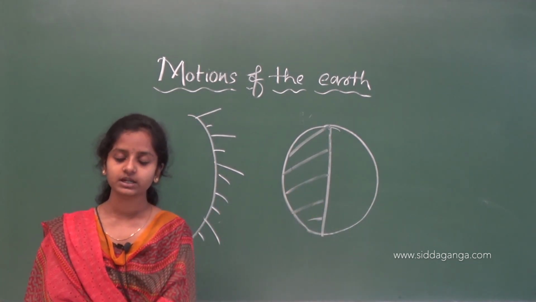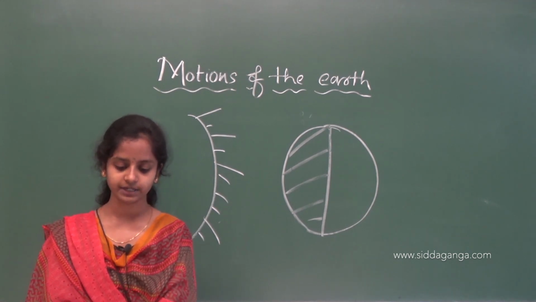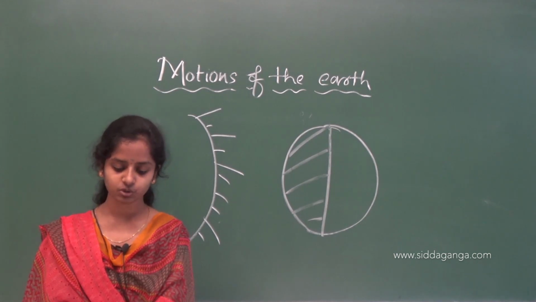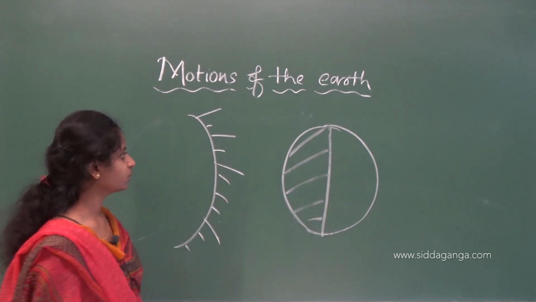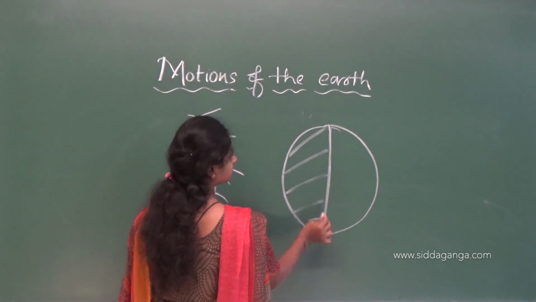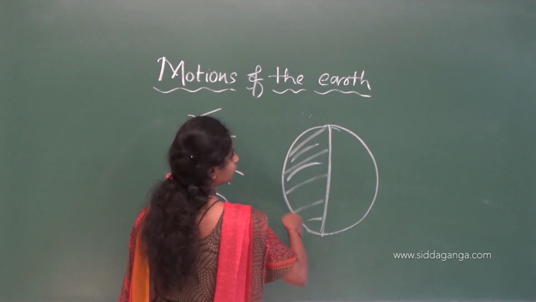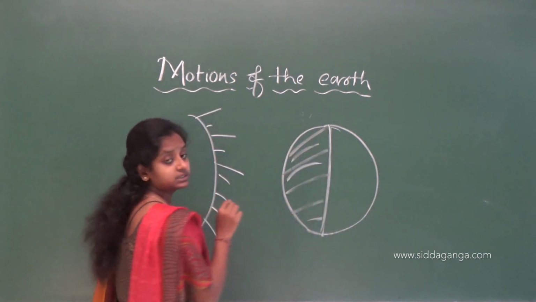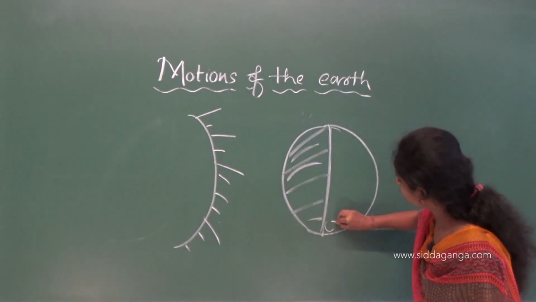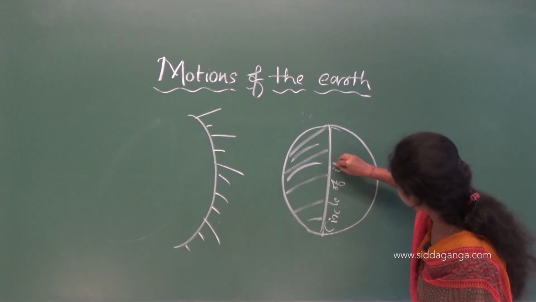Okay. Then, the circle that divides the day from night on the globe is called the circle of illumination. So, this circle which divides the day and the night on the globe or earth surface is known as the circle of illumination.